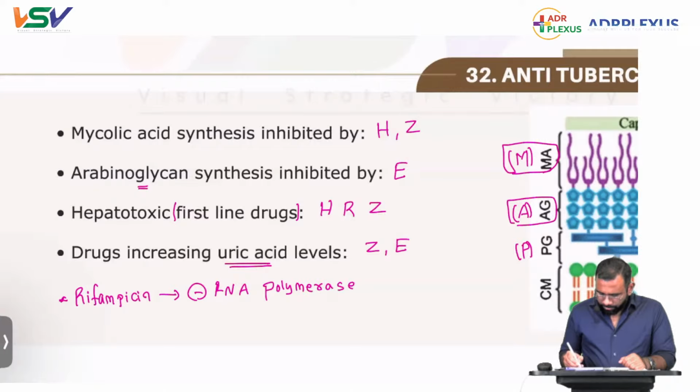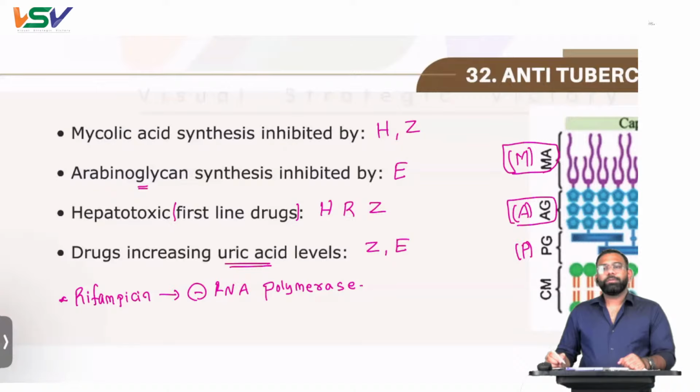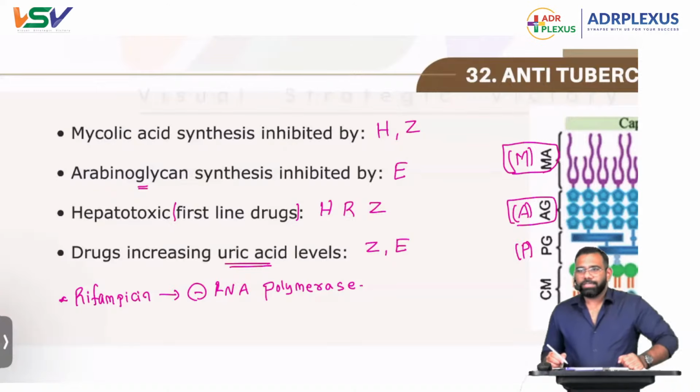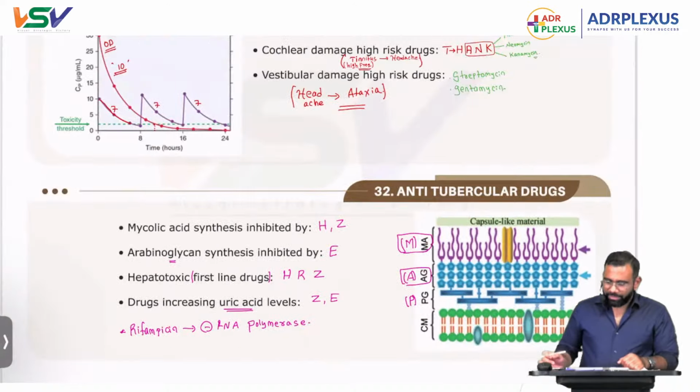It is going to inhibit RNA polymerase. That's all about the mechanism of action. Yes, RNA polymerase inhibit. Fantastic. So that's all about these anti-tubercular drugs.